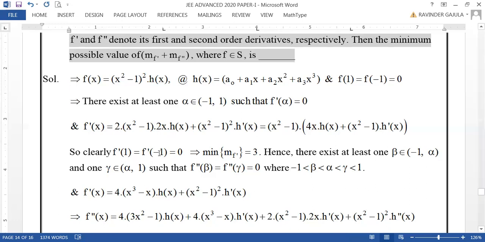One is 1, another one minus 1, and one more alpha between minus 1 and plus 1. This implies the minimum of m f dash is 3. That means the minimum number of real roots of f dash x equal to 0 is 3, my dear friends. And then